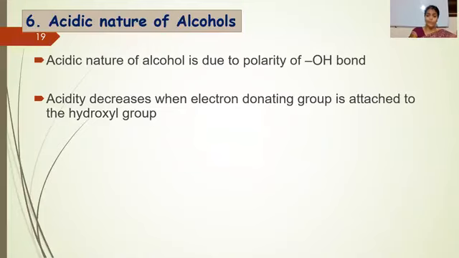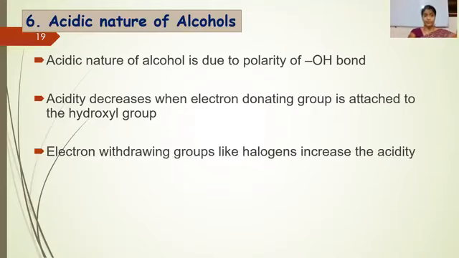Actually, the reason for acidity is the electronegative nature of oxygen. Oxygen is electronegative, that's why it attracts the bonding electron pair towards itself, and hydrogen can be eliminated as H+. If electron donating groups are attached to the OH, they will provide a source of electrons, and the electron density on the oxygen increases and the bond becomes stronger. The bond between oxygen and hydrogen becomes stronger, so the acidity decreases.